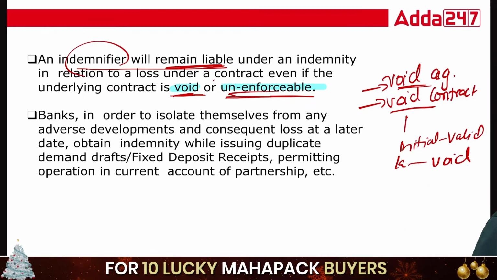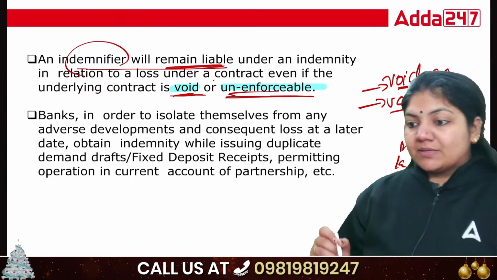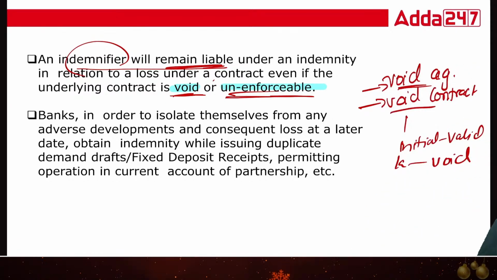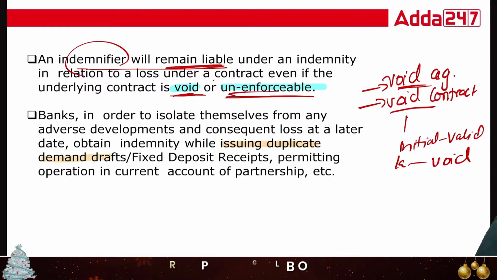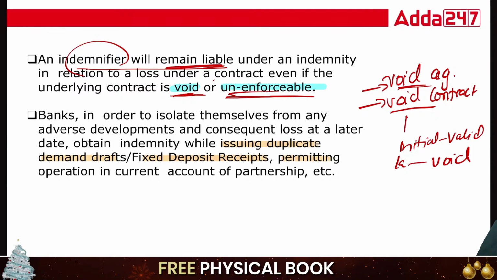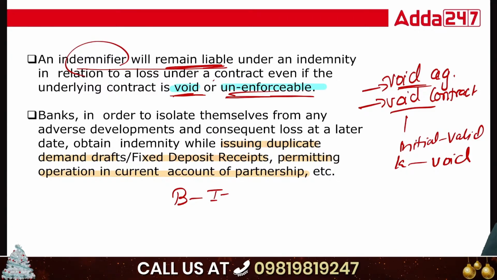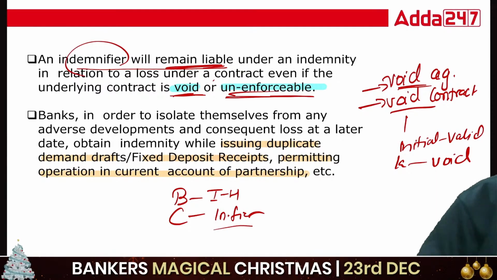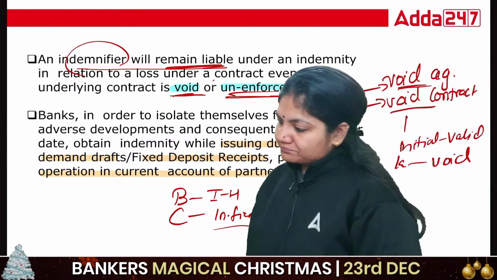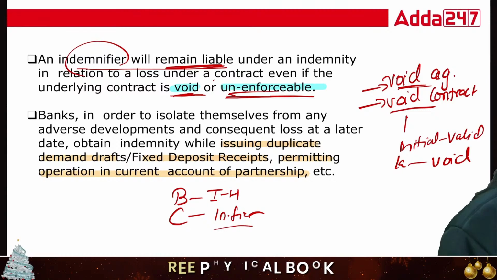And if you ask me, ma'am, is this indemnity applied in banks also? Yes. So class, in the case of a bank, for example, the loss from issuing a duplicate demand draft, a fixed deposit receipt, or permitting operation of a current account of a partnership. All of these are examples in which the bank is the indemnity holder and the customer is the indemnifier. So this thing you have to remember. Okay, I hope that is clear to all of you. Done?